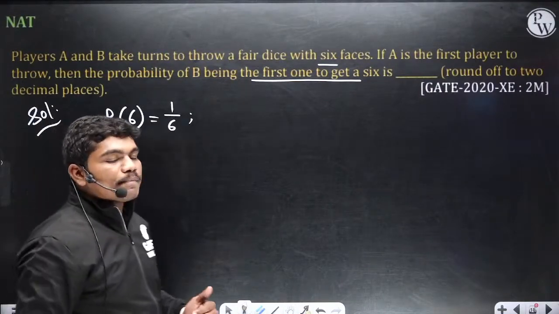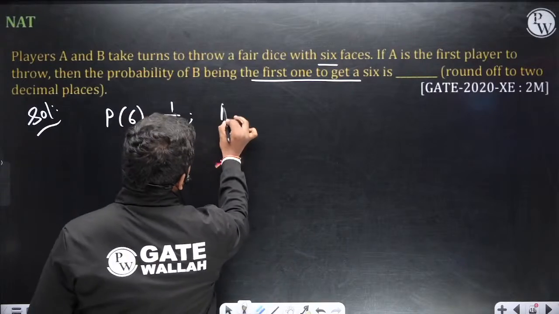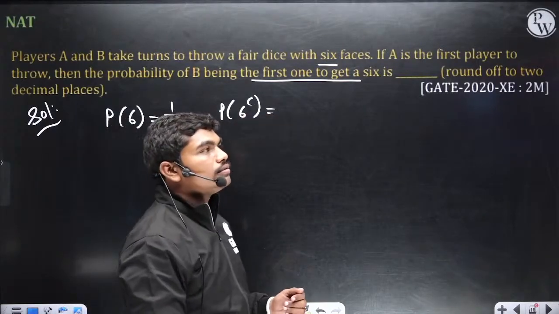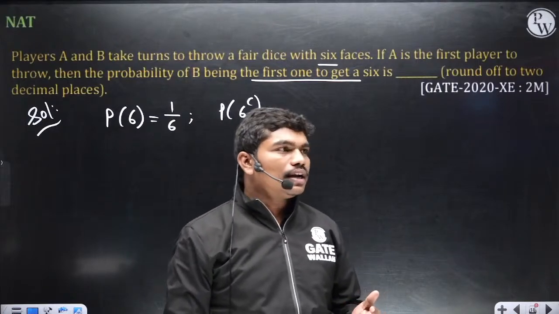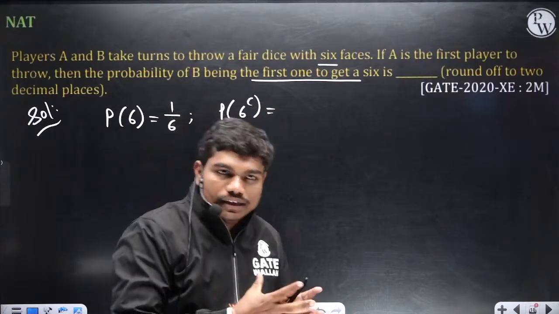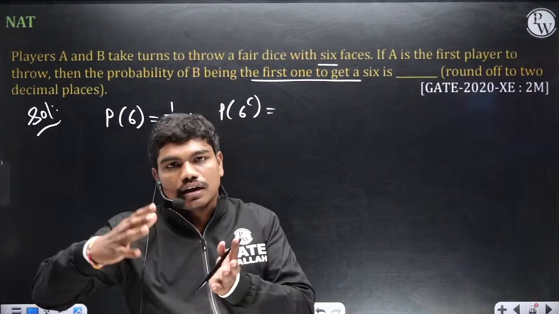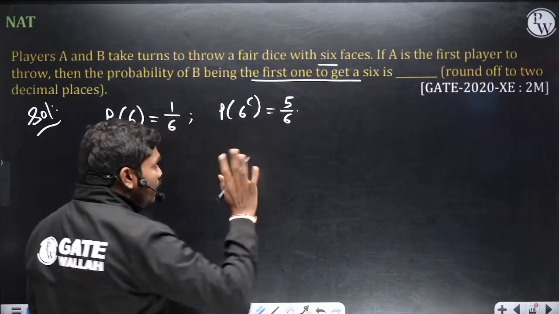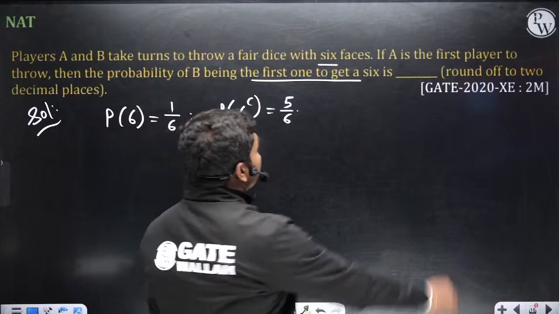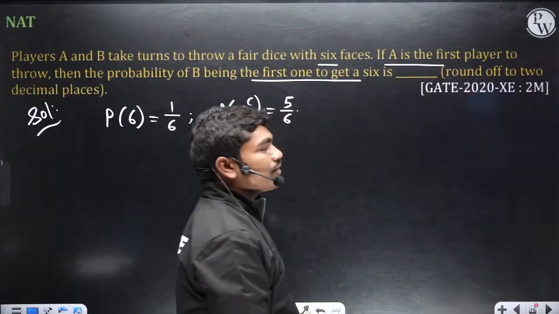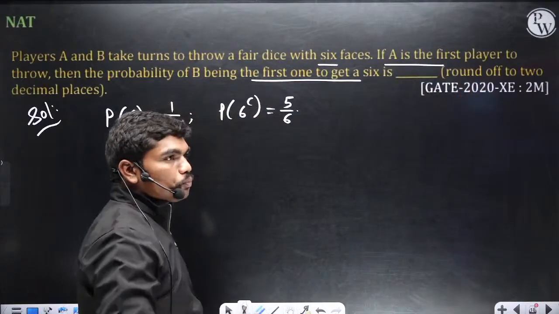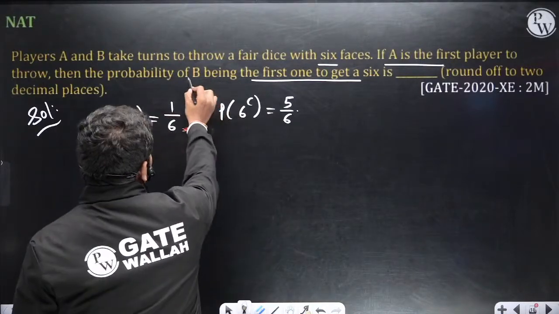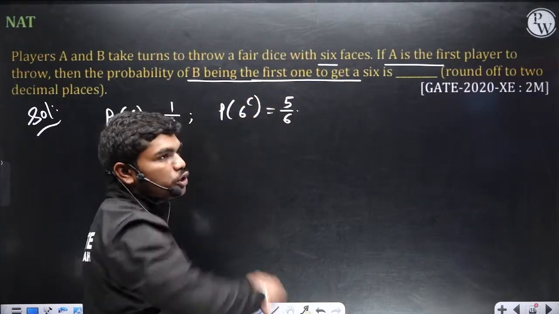So if the probability of getting a 6 is 1/6, what is the probability of not getting a 6? The complement. So tell me, it is 5/6. So if you roll a die, you will get either a 6 or one of the other 5 numbers. So the probability is 5/6. Now see carefully. Game was started by A. If A is the first player to roll or to throw, so the game is started by A, then they are asking the probability of B being the first one to get a 6.